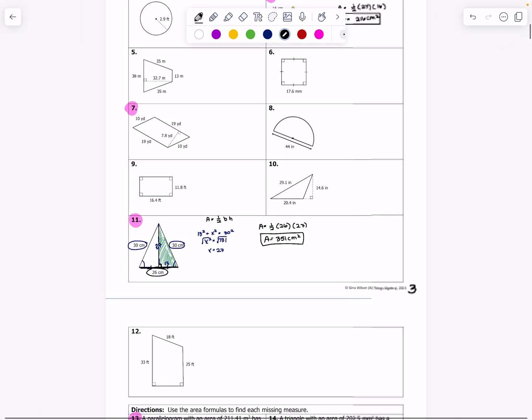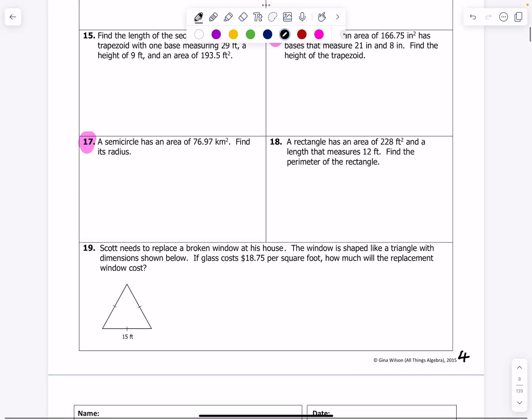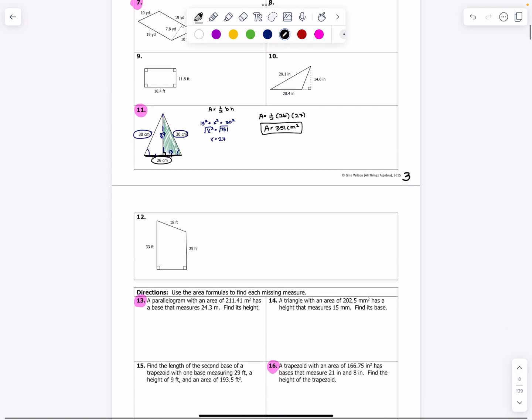Okay, cool. Now again, I was gonna do these ones, but honestly it's just more practice, so have at it.